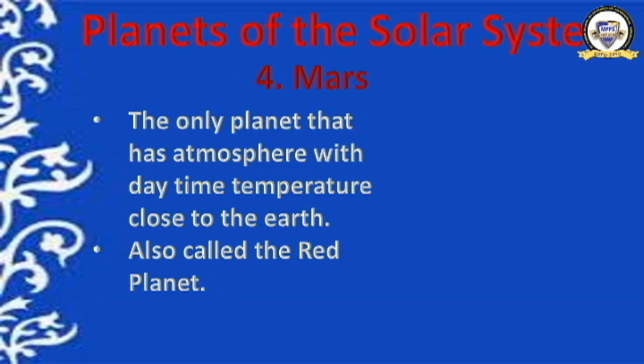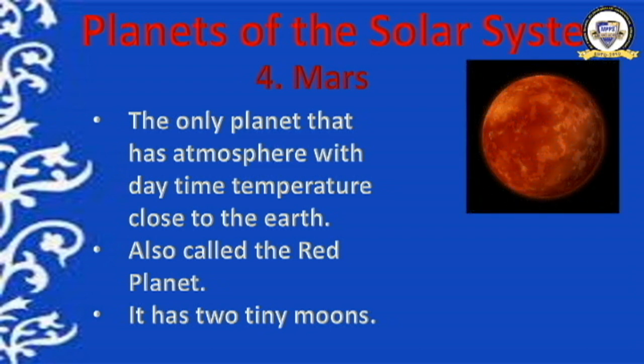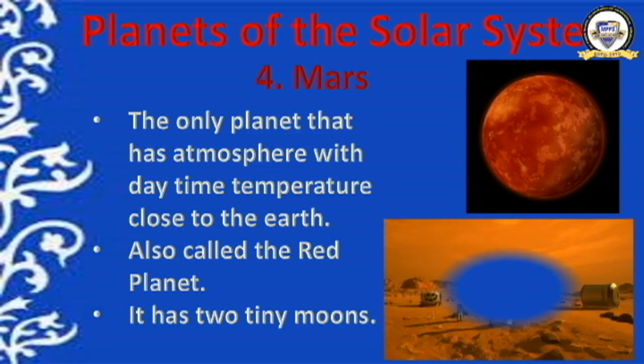Therefore, it has a day equal to the Earth's. Earth also takes 24 hours to complete one rotation. So there are some similarities between Earth and Mars. But the duration of a year is different for Earth and Mars. Earth takes 365 days to complete one revolution, but Mars takes 687 days. And Mars has two tiny moons. What are they? Phobos and Deimos. These are the two moons of Mars.